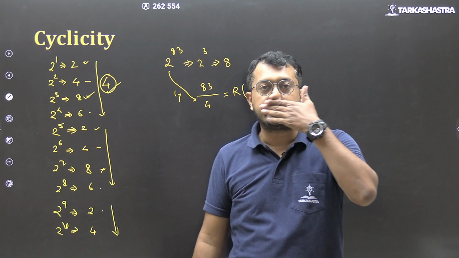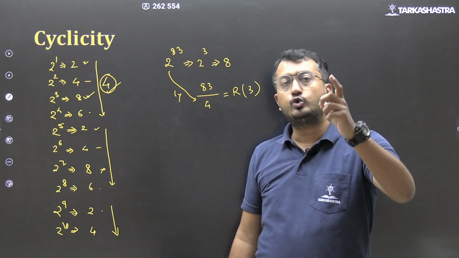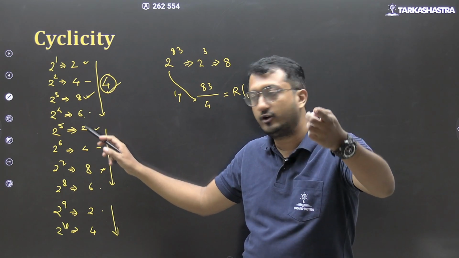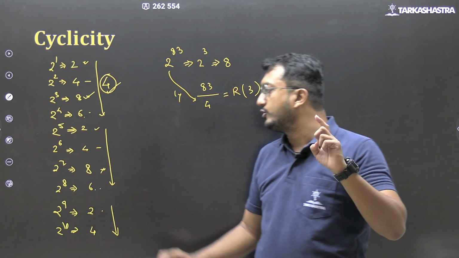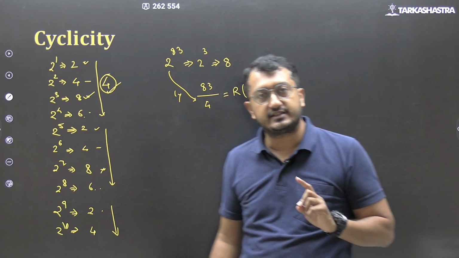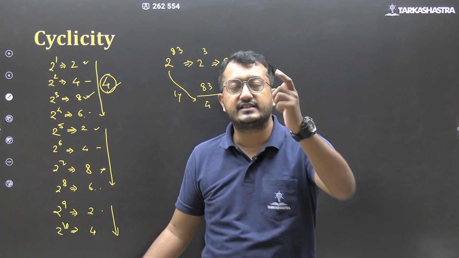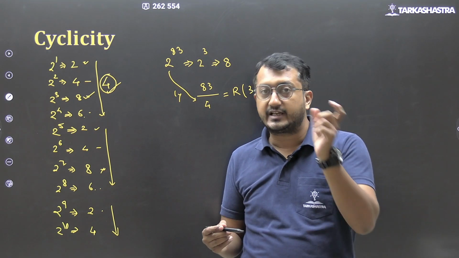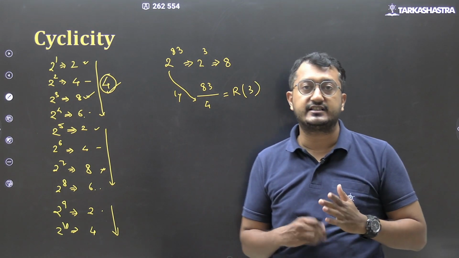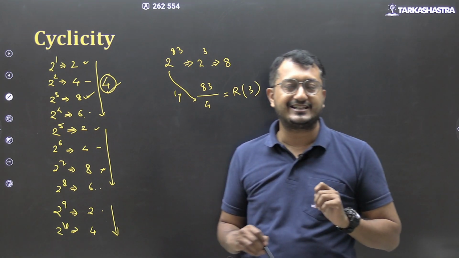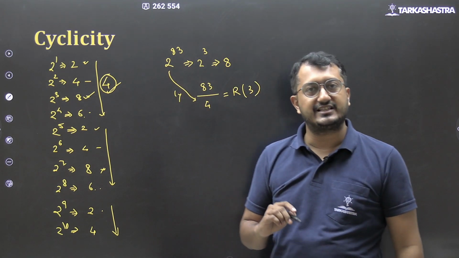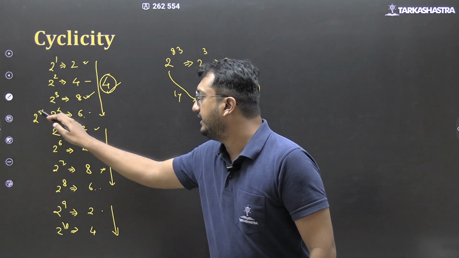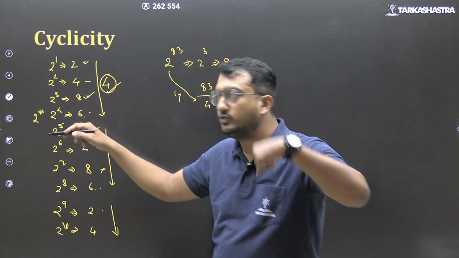Now let us try to understand why this is happening. So 2 raised to 4 का लास्ट डिजिट is 6. Again a cycle of 4 will be there, so 2 raised to 8 का लास्ट डिजिट will be 6. 2 raised to 12 का लास्ट डिजिट will be 6. 2 raised to 16 last digit 6. 2 raised to 20 last digit 6. And once we come here, now the cycle repeats.